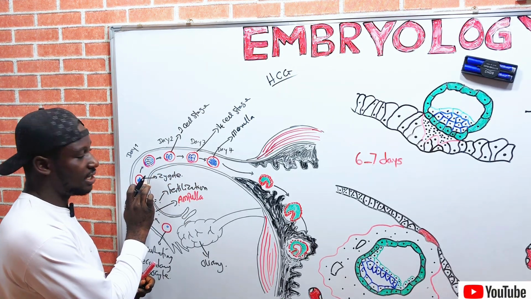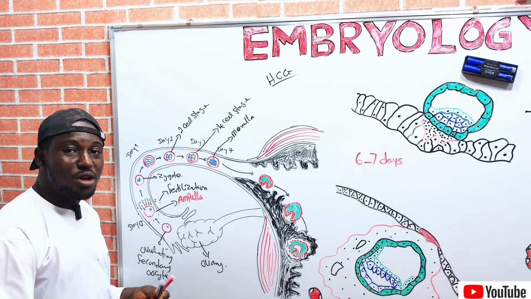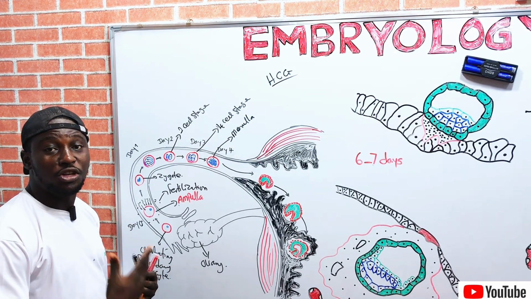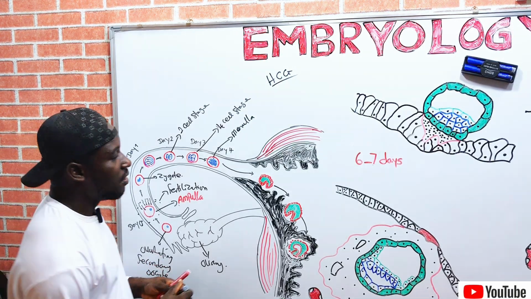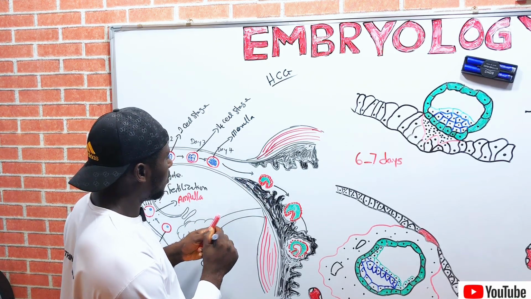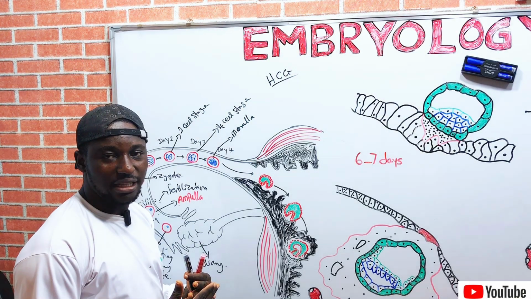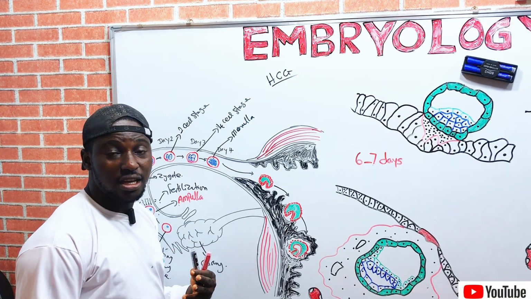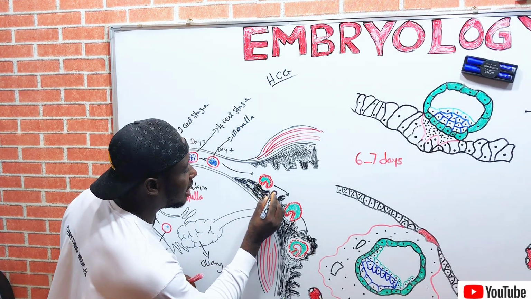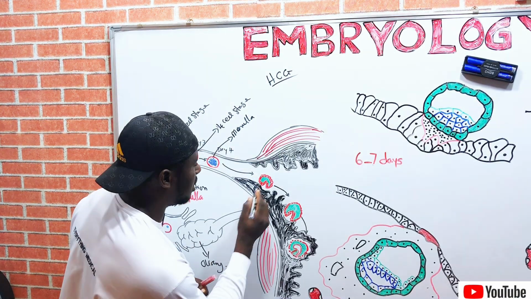Cleavage took place in this zygote in order to form numerous cells, right, which participate in the formation of the blastocyst. Now, we have formed our morula. The morula has to form the blastocyst, right? Because there are two cell types of the blastocyst, the embryoblast and the trophoblast. Now, this is the blastocyst, which is also the developing embryo.